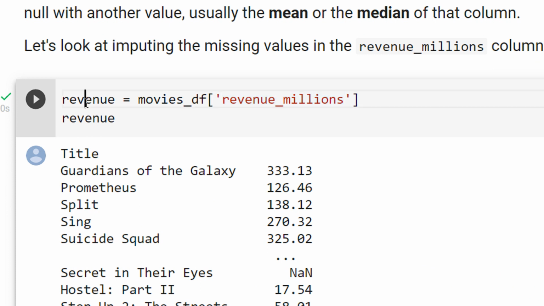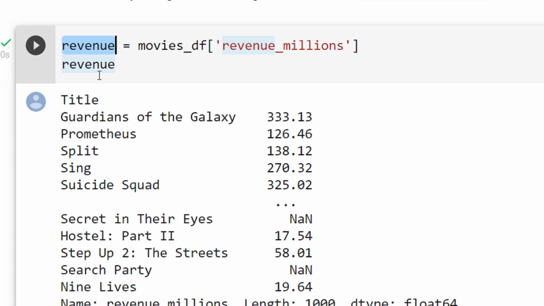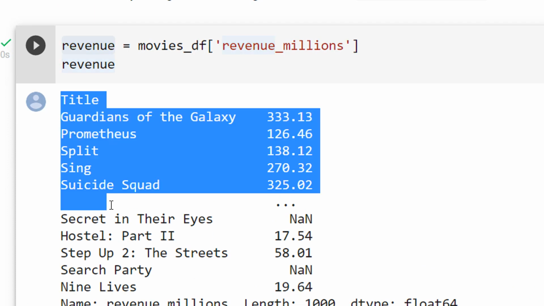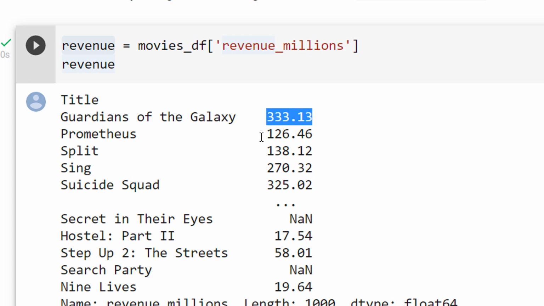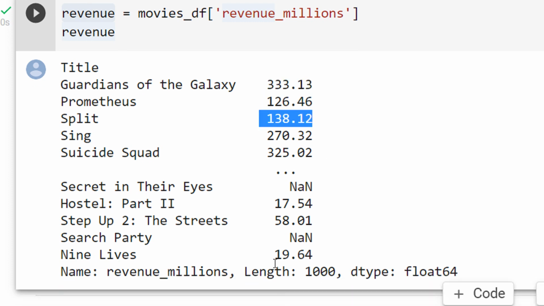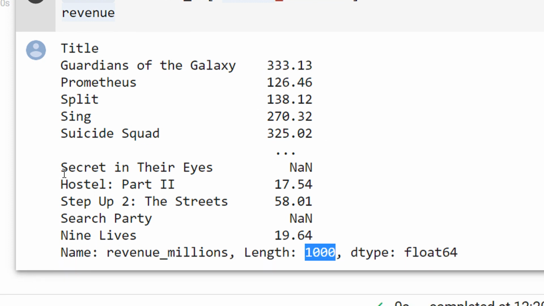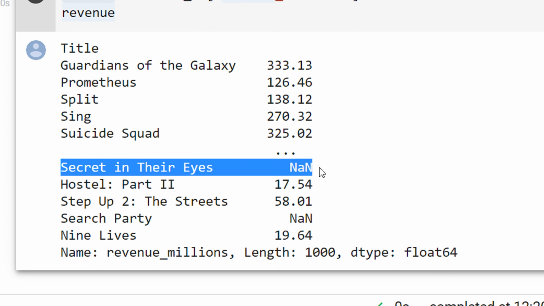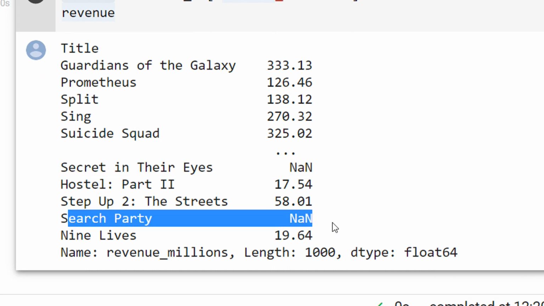So you can see it has 1000 rows, and you can see there are some NaN values, like Secret in Their Eyes, Search Party. It is again having a value NaN, right? So how can we change it now? Let us see the head values first. Revenue dot head. This has 5 values here, right?